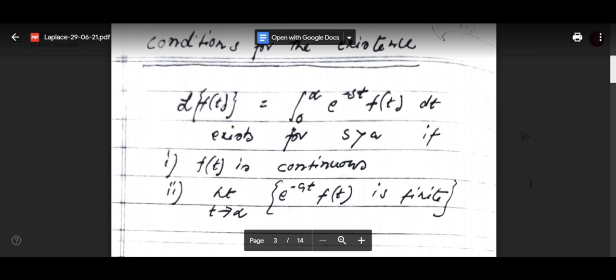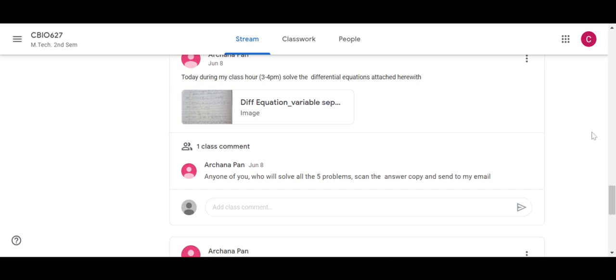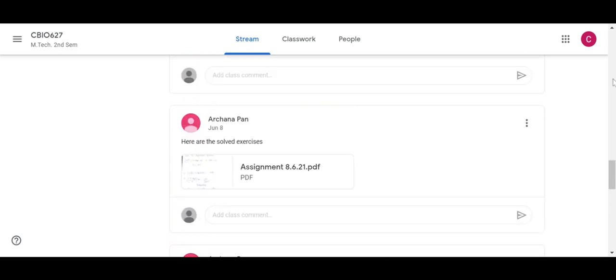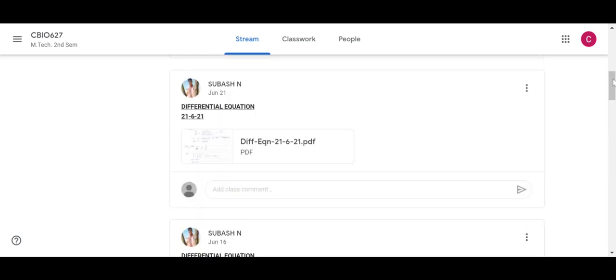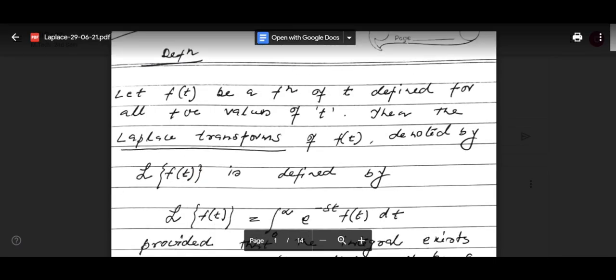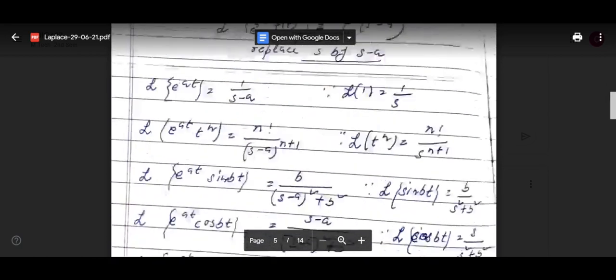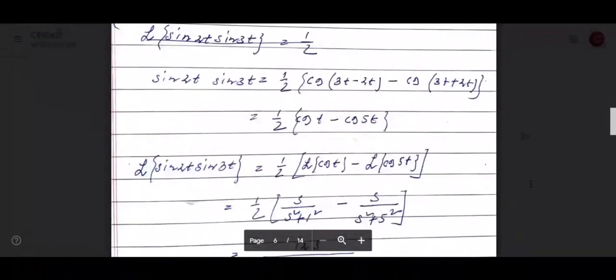Can I write cos square t from trigonometry as equal to half of 1 plus cos 2t? Yes, ma'am. So cos square t is equal to half of 1 plus cos 2t. Just you apply that one. So Laplace transform of 1 by 2, 1 plus cos 2t. You can take 1 by 2 outside.